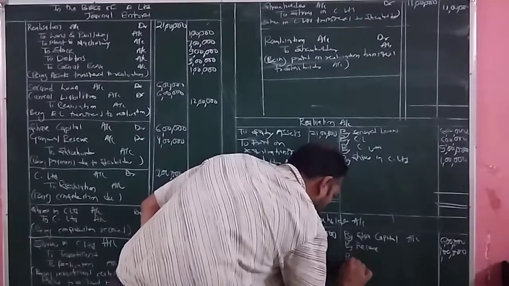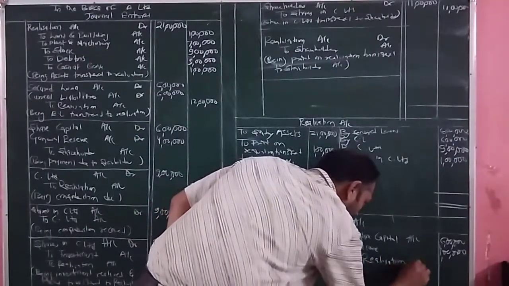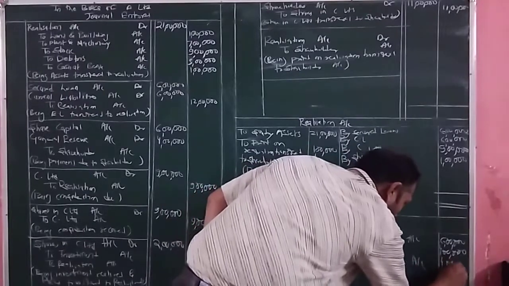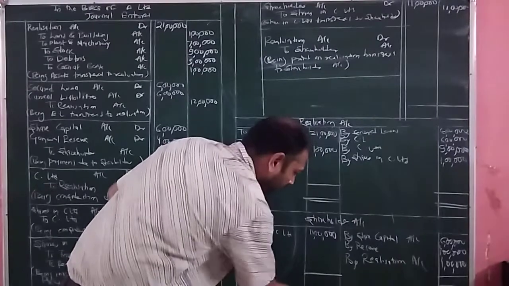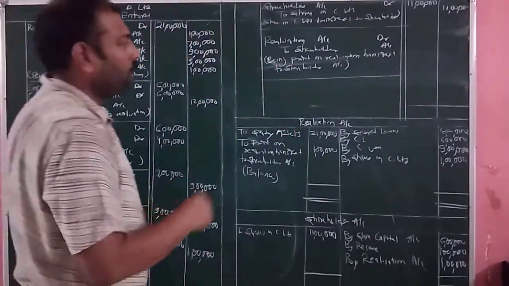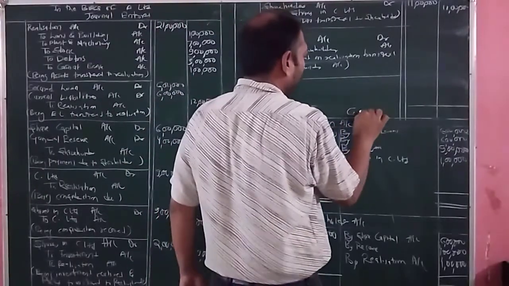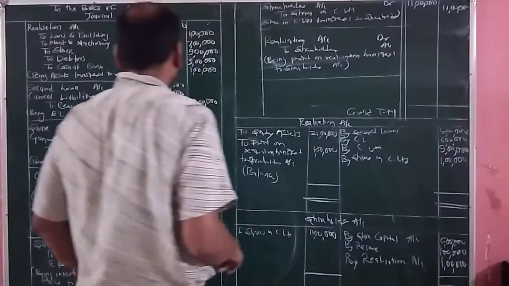It means we have solved this question correctly. So I am writing here by realization account, that is equal to how much? 1 lakh. And now I am totaling it. At the end we have to total the amount of journal. So it is equal to how much?